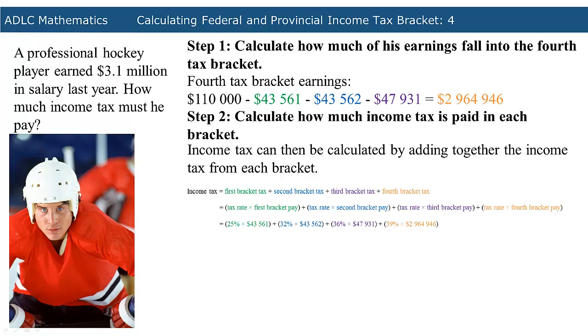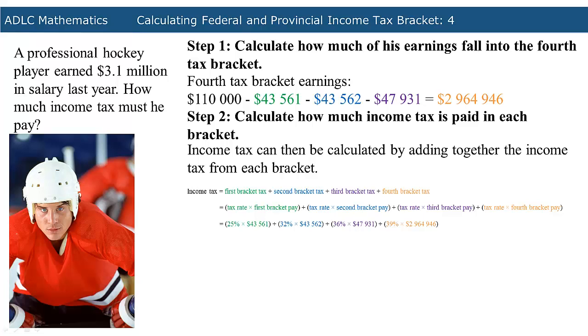For the first bracket tax, multiply 25% by $43,561. For the second bracket tax, multiply 32% by $43,562. To calculate the third bracket tax, multiply 36% by $47,931.